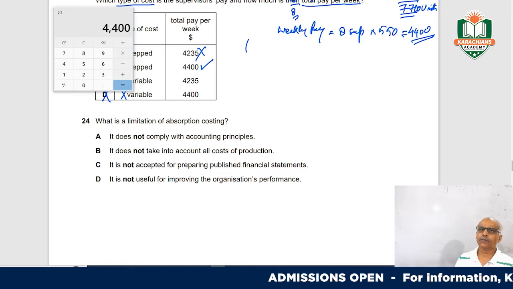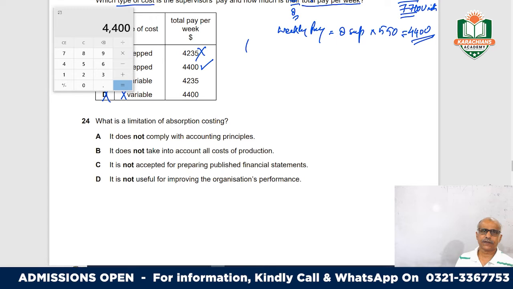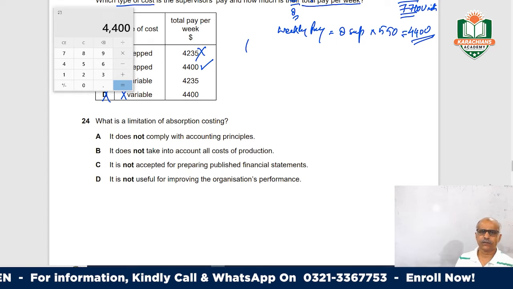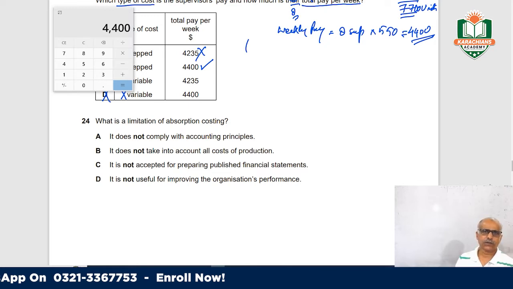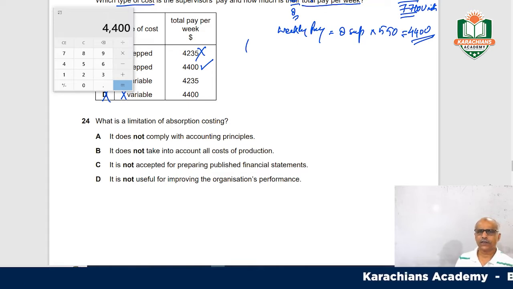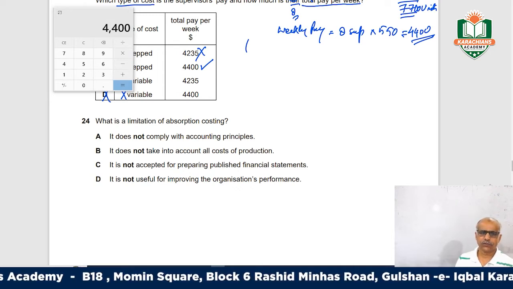It considers all the costs without any mention of fixed and variable cost. Another costing is marginal costing, where we split the cost into fixed and variable cost, and we consider the variable cost. Marginal costing helps us in short-term decision making.